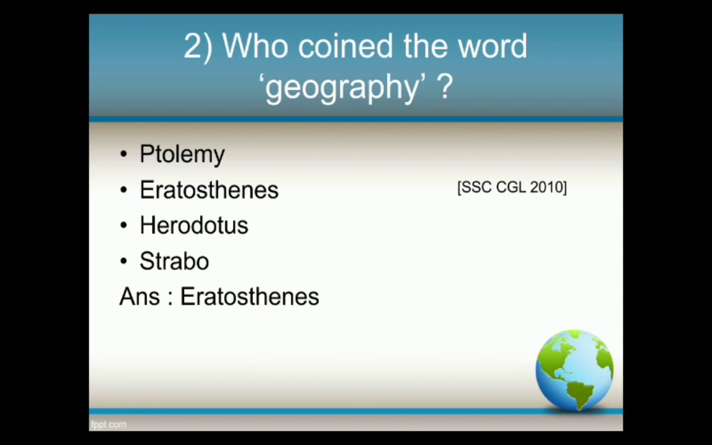And from the options, you see Ptolemy. Ptolemy was a Greek mathematician, astronomer, and geographer, best known for his book Geography, also called Geographia. Herodotus was an ancient Greek historian. He is also referred to as the father of history, and he is known for his famous book, The Histories. Strabo was also a Greek philosopher and geographer, who is best known for his book Geographica.